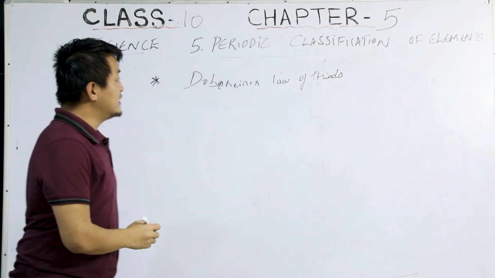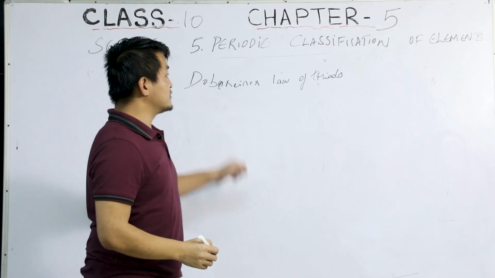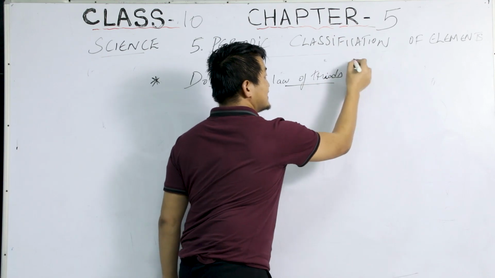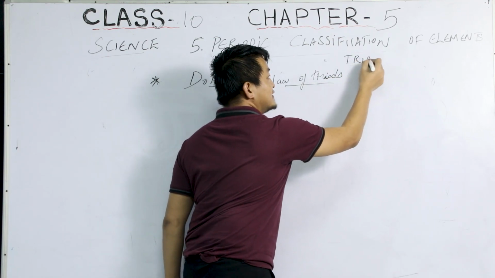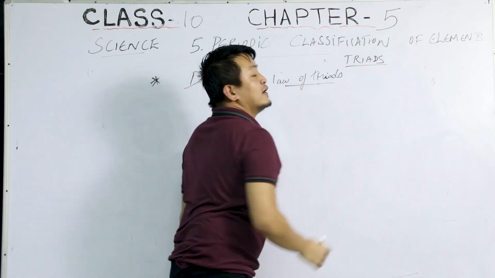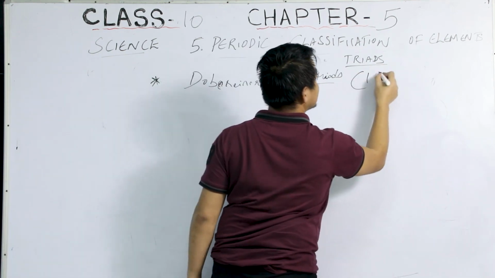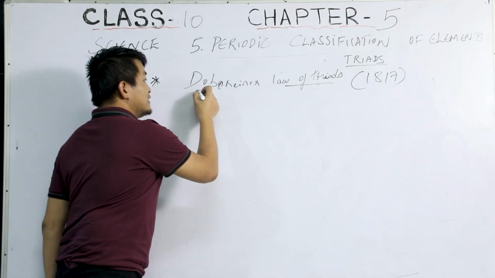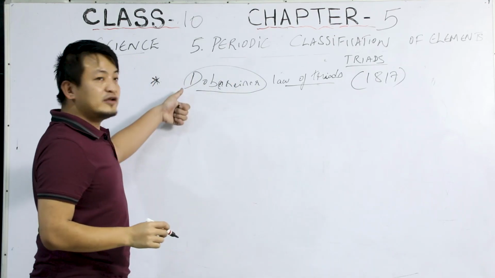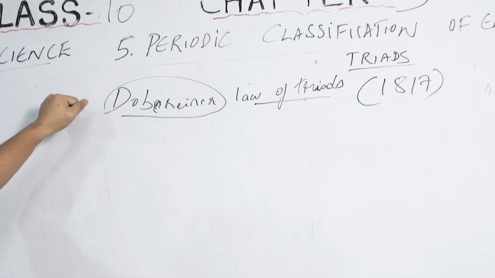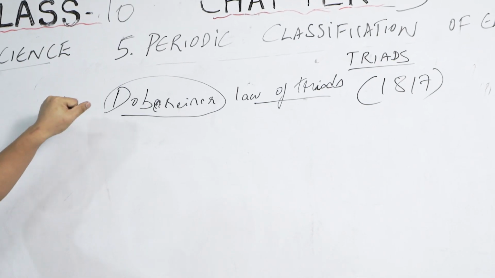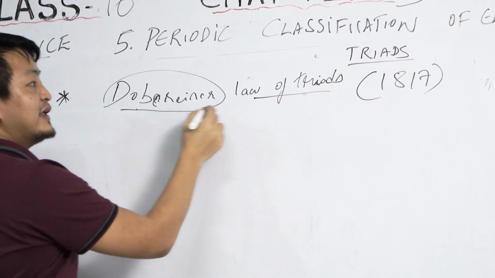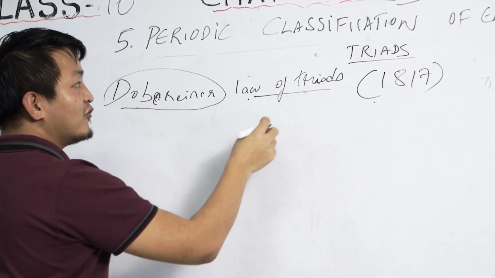Okay, so students, now we'll discuss this law of triads. This happened in 1817. The full name, which you don't need, is Johann Wolfgang Dobereiner. Now, he's a German chemist, and in 1817 he gave this law of triads.